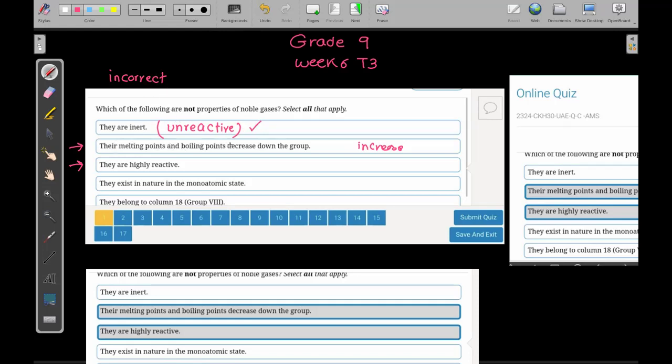Their melting points and boiling points decrease down the group. No, they don't decrease down the group. They increase down the group. As you go down the group, the melting point and boiling point increase. So this is wrong, and that's why we choose it. We are choosing the wrong ones. They are highly reactive. No, they are not reactive. They are unreactive. They exist initially in a monoatomic state. That's correct. Yes, they are existing as monoatomic.